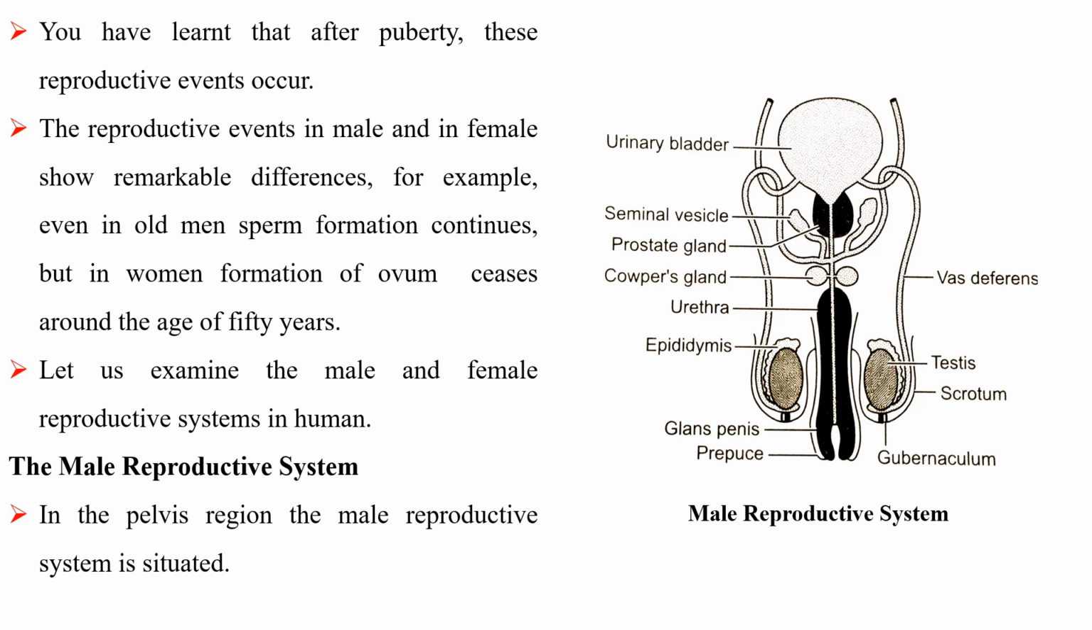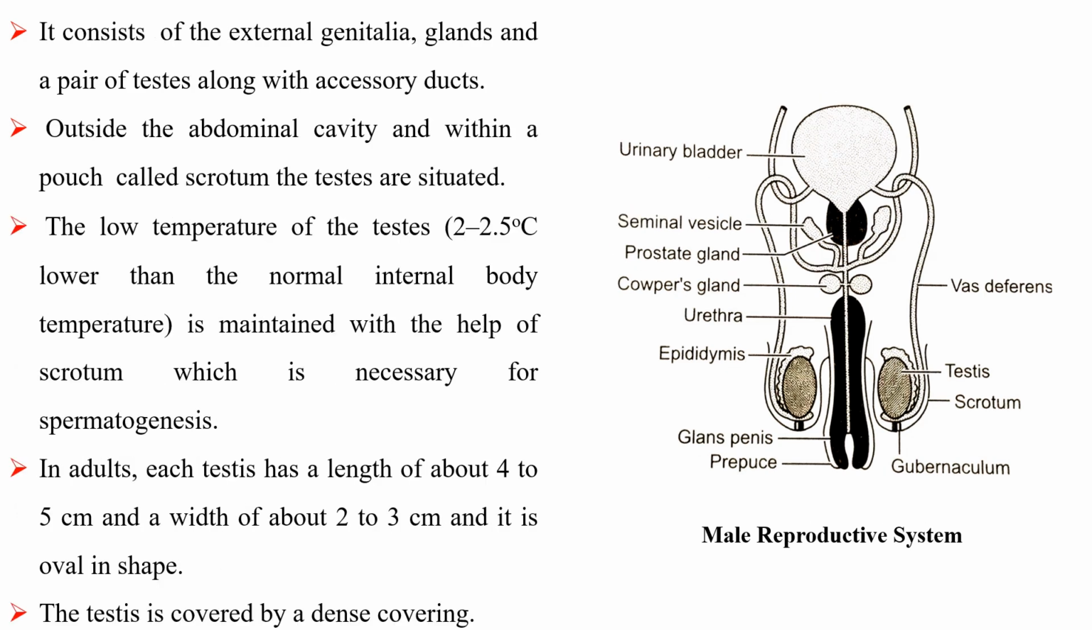The male reproductive system. In the pelvis region, the male reproductive system is situated. It consists of external genitalia, glands, and a pair of testes along with accessory ducts. Outside the abdominal cavity and within the pouch called scrotum, the testes are situated. The low temperature of the testes is maintained with the help of scrotum, which is necessary for spermatogenesis. In adults, each testis has a length of about 4 to 5 centimeters and a width of about 2 to 3 centimeters, and it is oval in shape.